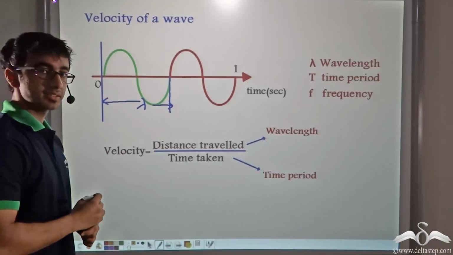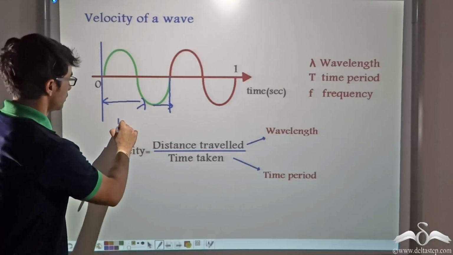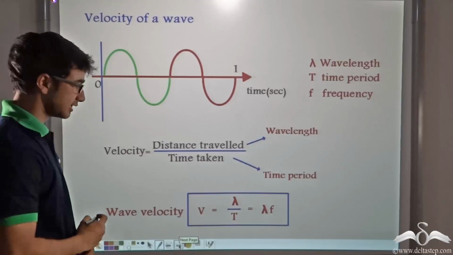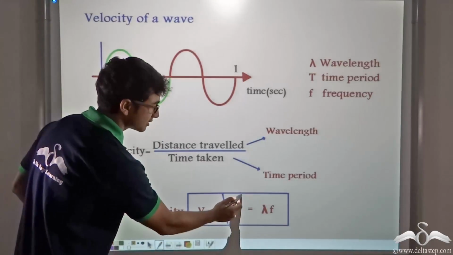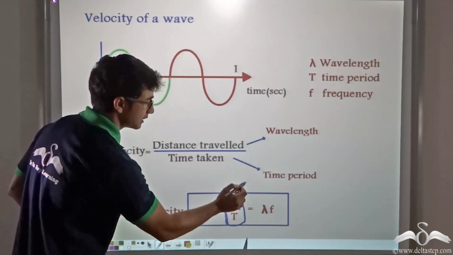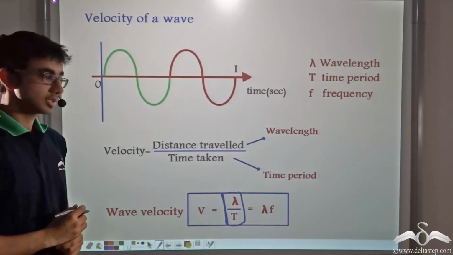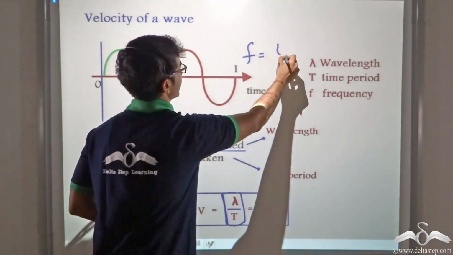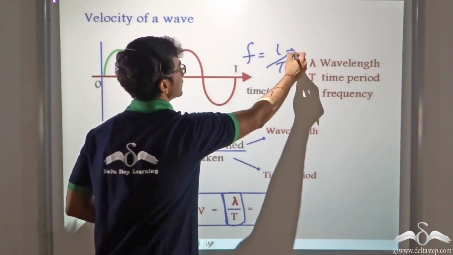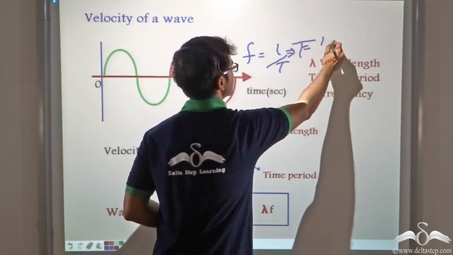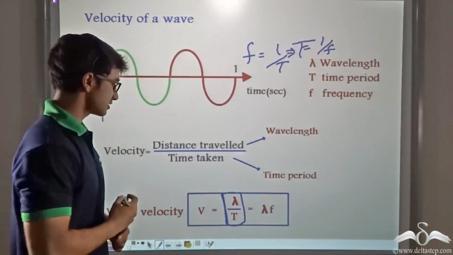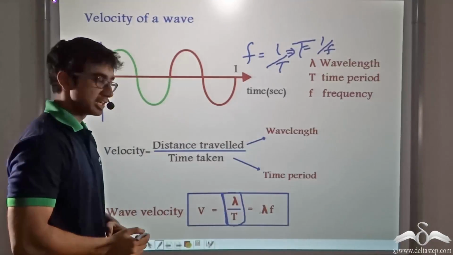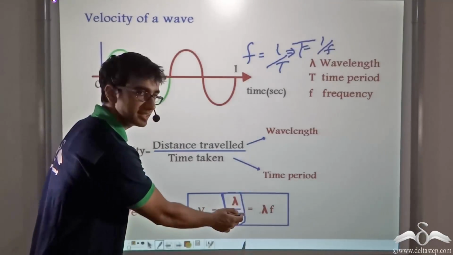And what is the time taken to complete 1 cycle? 1 time period. So we can define wave velocity as wavelength upon time period. Now, if you recall from our previous discussion, frequency was nothing but the inverse of time, or likewise, time was nothing but the inverse of frequency. Thus, we can also write lambda by T as lambda into f. That is, velocity of a wave is given by wavelength times frequency.